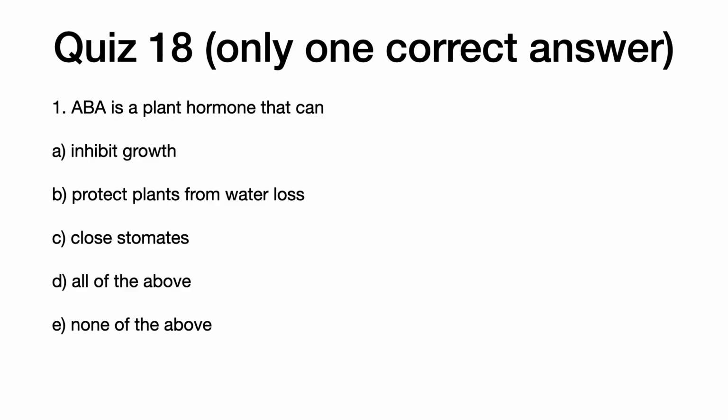1. ABA is a plant hormone that can A. Inhibit growth, B. Protect plants from water loss, C. Close stomates, D. All of the above, E. None of the above.